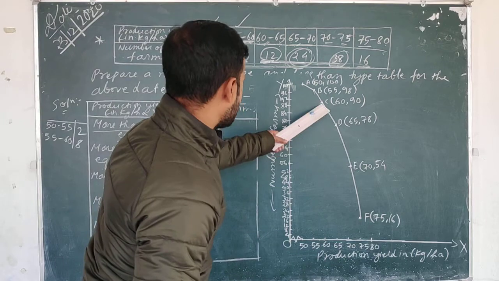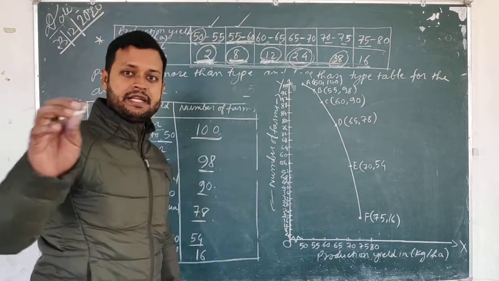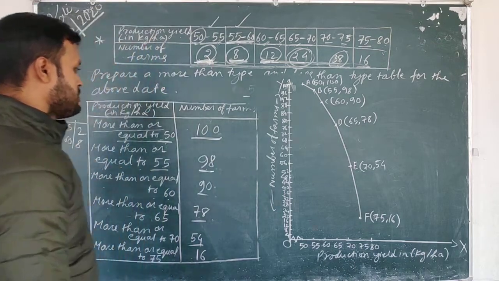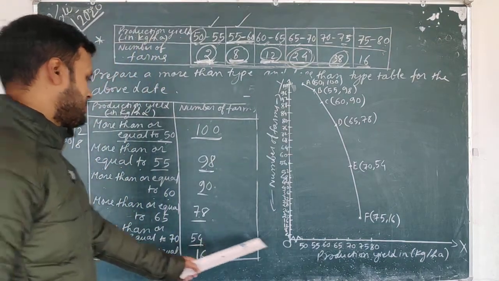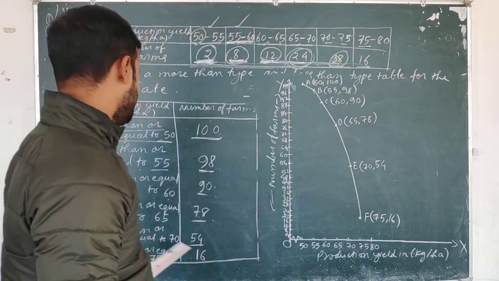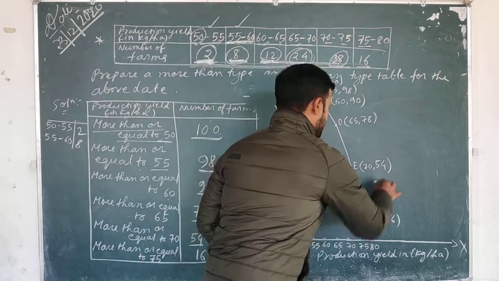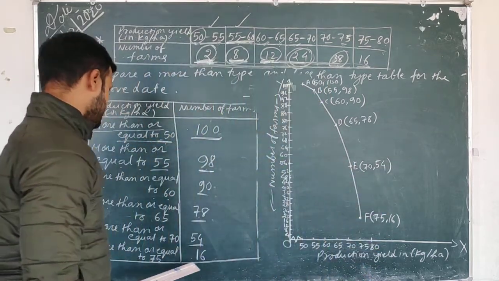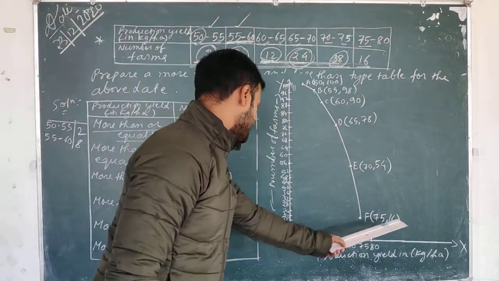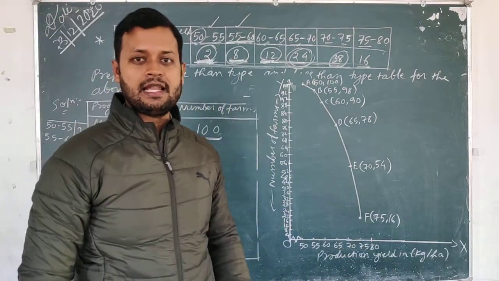60, 90, between 88 and 92 here. After 88 you take 5 more small squares. Then comes your 65, 78. Point D. Then comes your 70, 54. E. Then comes your F, that is 75, 16. So this is the more than ogive. In this way you can draw the less than ogive also.